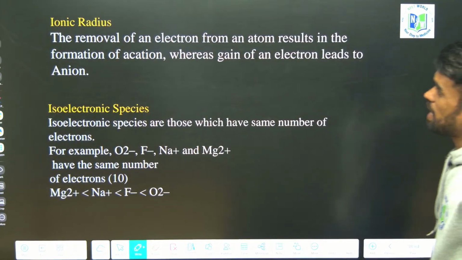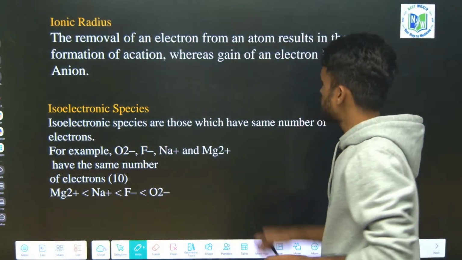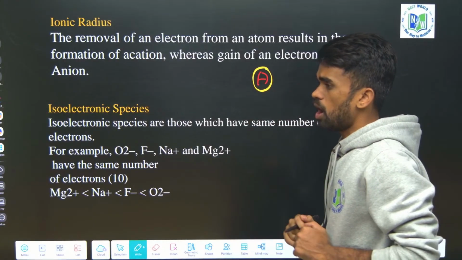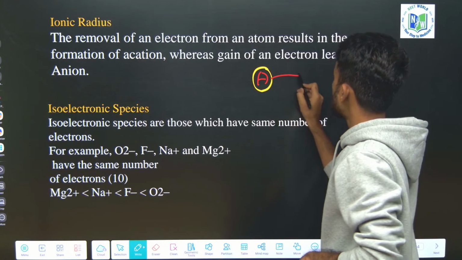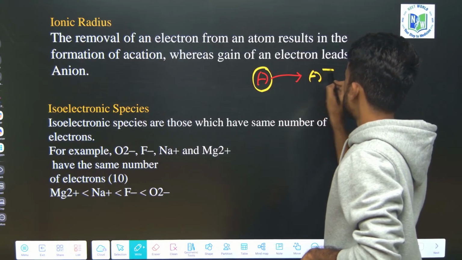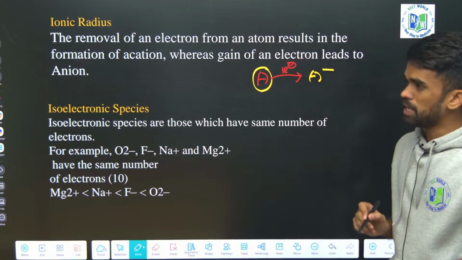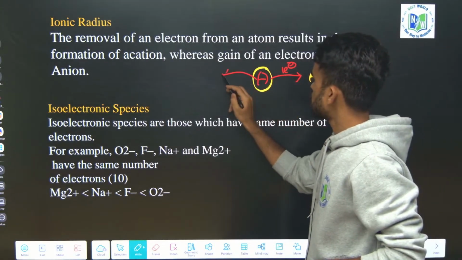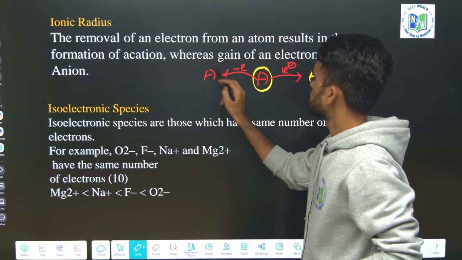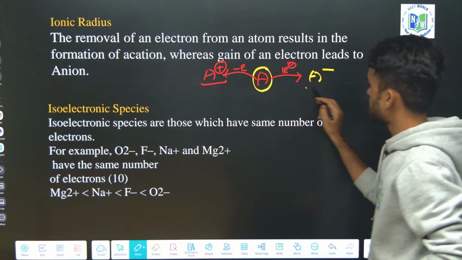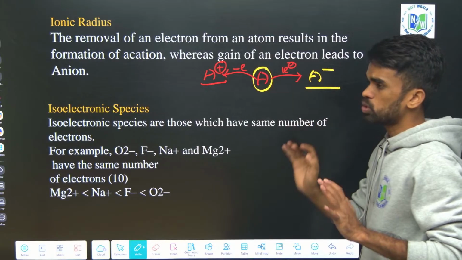Now, ionic size. What does ionic size mean? An atom means it is in the neutral form. For the ionic form, I may take its anion: by adding one electron to this atom A, it becomes anion A minus, and by removing one electron it becomes A plus. So A plus is a cation, A minus is an anion, and A is a neutral atom.